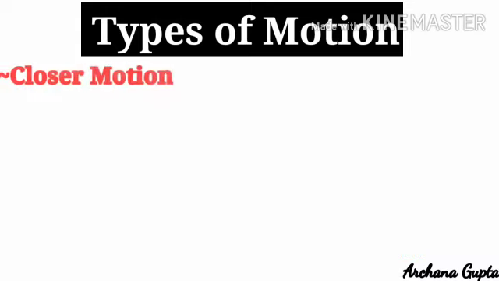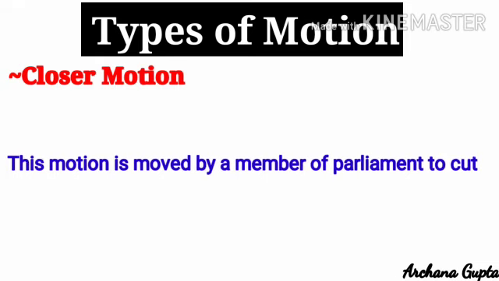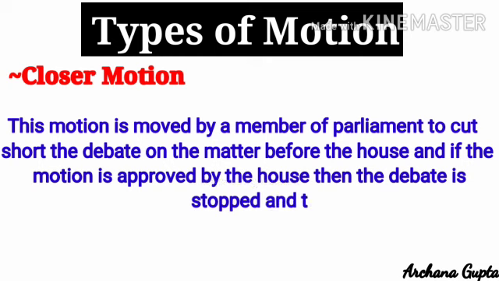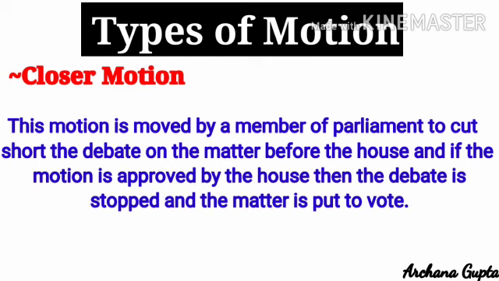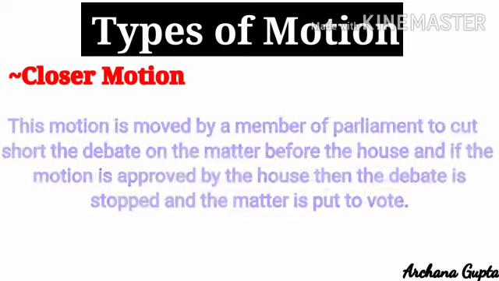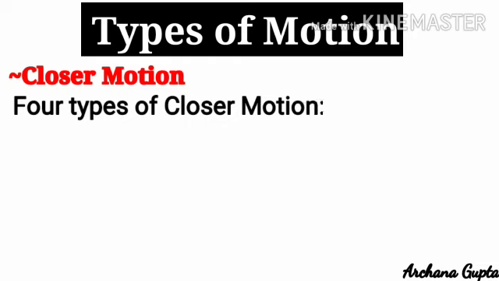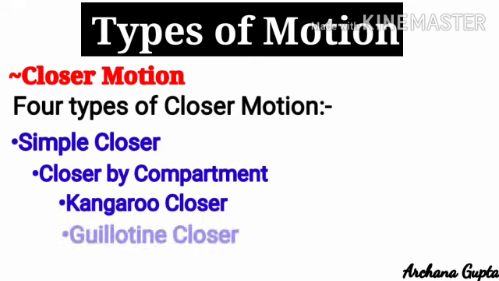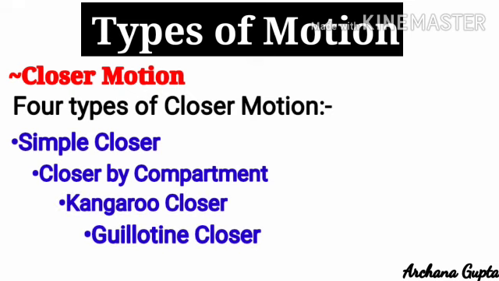Now, moving to the next motion, which is closure motion. This motion is moved by a member of parliament to cut short the debate on a matter before the house, and if the motion is approved by the house, then the debate is stopped forthwith and the matter is put to vote. There are four kinds of closure motion: simple closure, closure by compartments, kangaroo closure, and guillotine closure. We will discuss these motions again soon.